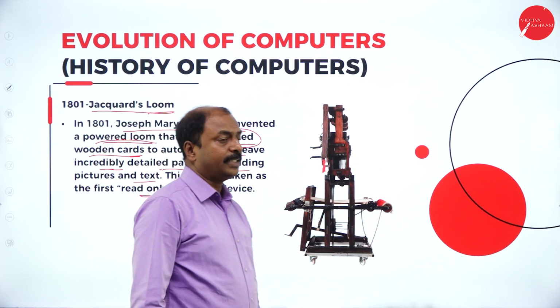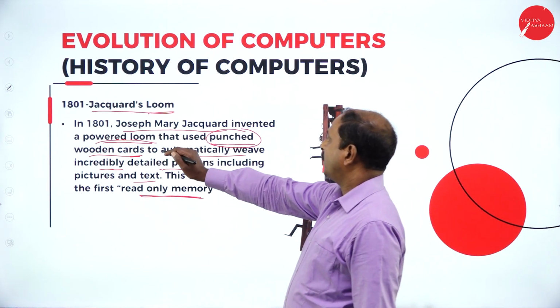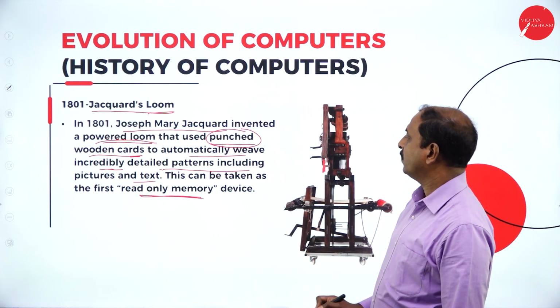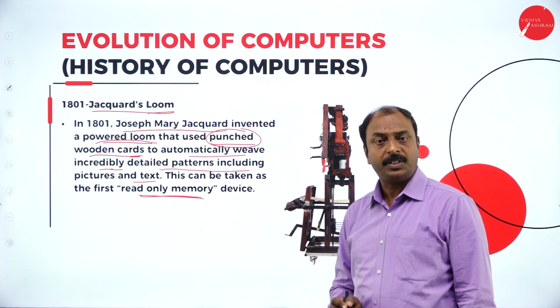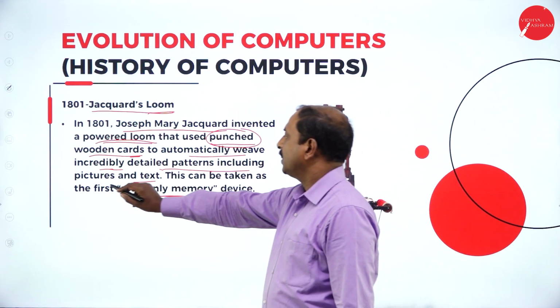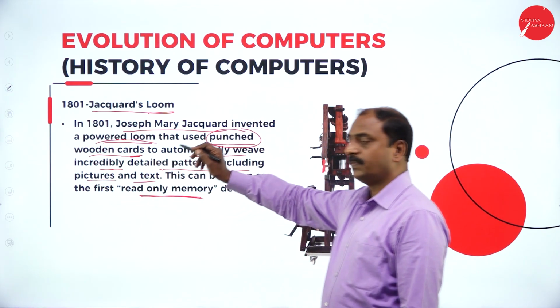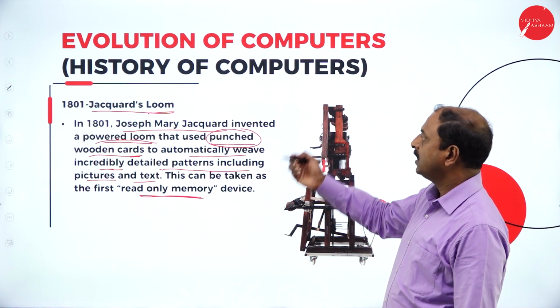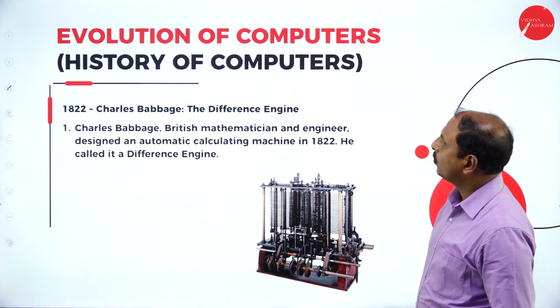So this is the Jacquard Loom, invented by Joseph Marie Jacquard for the purpose of calculation, and in place of calculation they were storing information in the form of pictures as well as text. This is the Jacquard Loom. Now let us move on to the next slide.